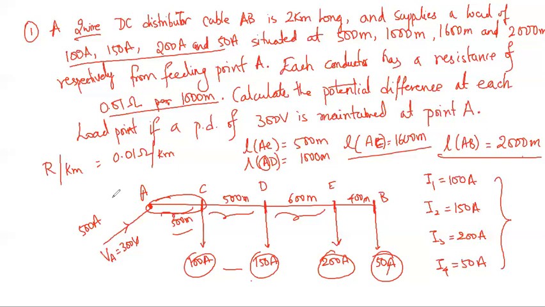So VA is taken as 300 volt, and now I need to find out the potential difference at loading point C. So how will you find out VC? So I need to find out this drop which is being present there. So it is VA minus this potential drop, okay, so that will give VC. So the potential difference at load C can be carried out this way.